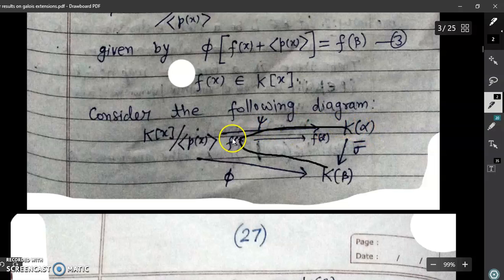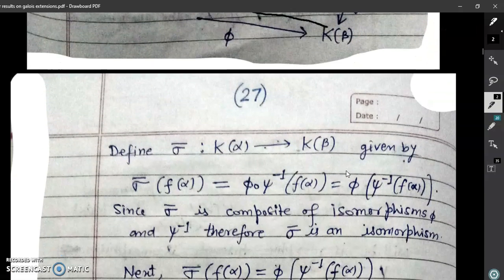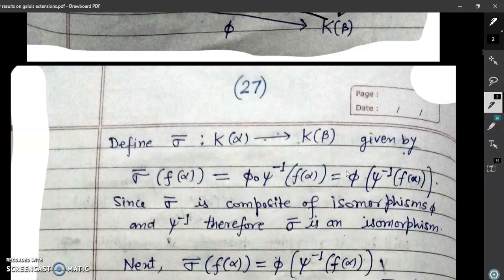Just observe the diagram. Psi inverse goes from K(alpha) to this, and then apply phi. It means phi composite psi inverse will be a map from K(alpha) to K(beta). So we define sigma bar as phi composite psi inverse. So sigma bar of f(alpha) will be phi composite psi inverse of f(alpha).